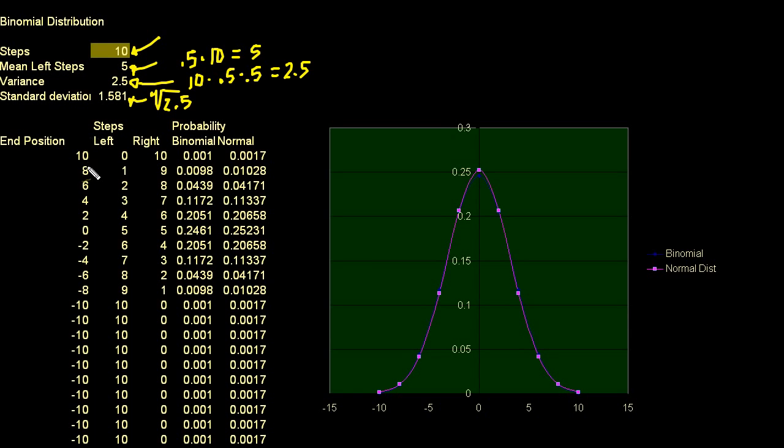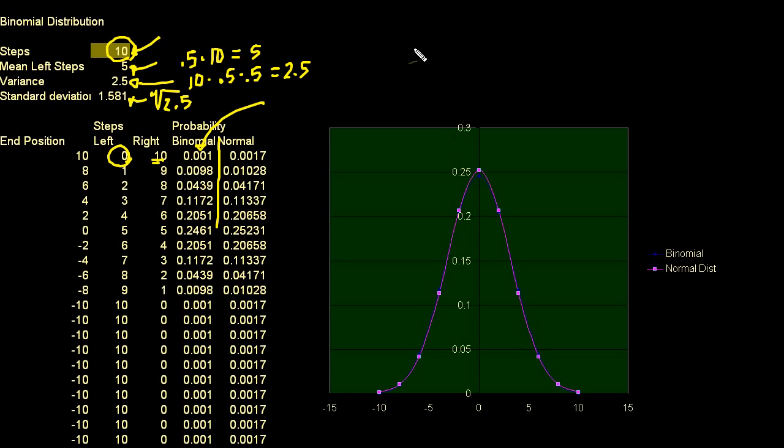And so if you look here, this says, okay, what is the probability that I take 0 steps? So I take a total of 10 steps, just to understand the spreadsheet. If I take a total of 10 steps, what is the probability that I take 0 left steps? And just to clarify, if I take 0 left steps, that means I must have taken 10 right steps. And I calculate this probability, and I should have drawn maybe a line here. I calculate this using the binomial distribution.